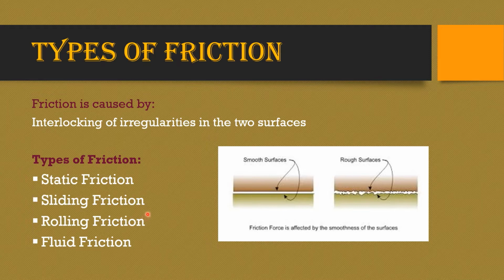And what are the types of friction? We have four types of friction: static, sliding, rolling, and fluid friction. We will take up each one of them and study in detail.